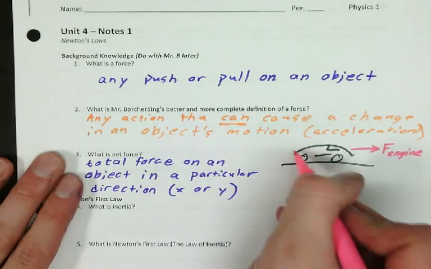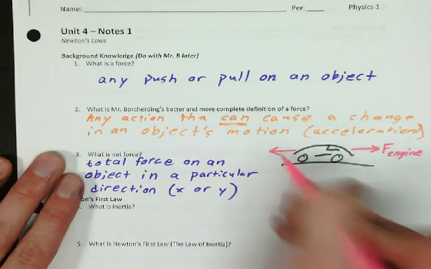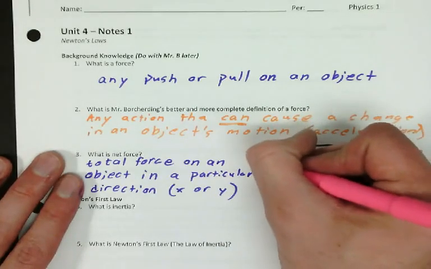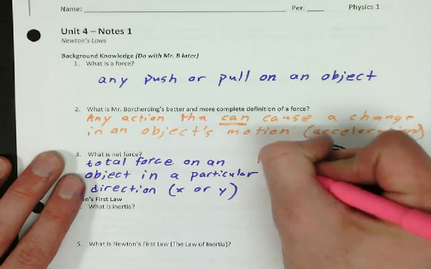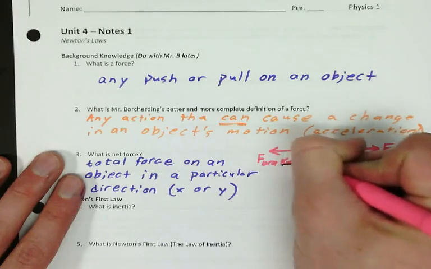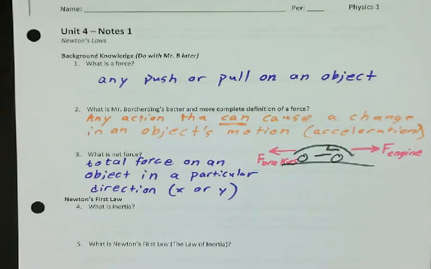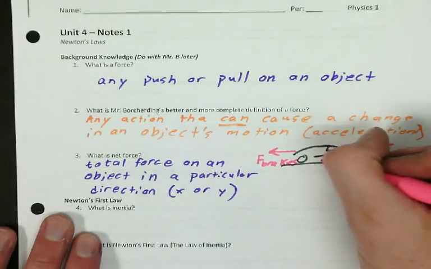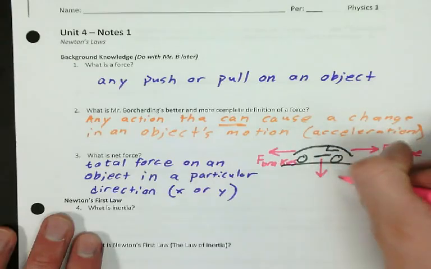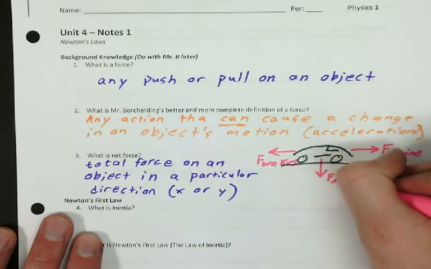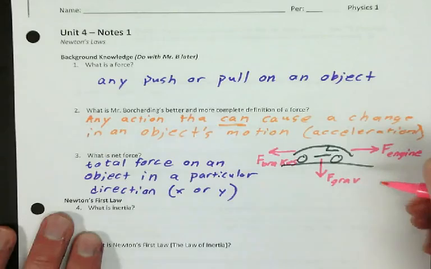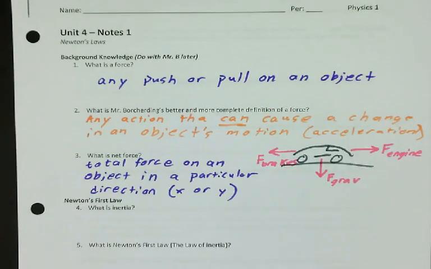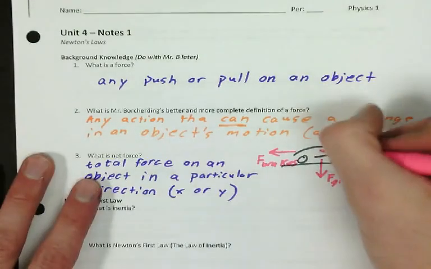There's also a force from the brakes, right? If you hit the brakes, they can slow you down. That would cause a change in motion. Okay? There's also gravity pulling down. Gravity could cause a car to fall downwards because that's the way gravity pulls. But gravity is also pushed up by the ground.